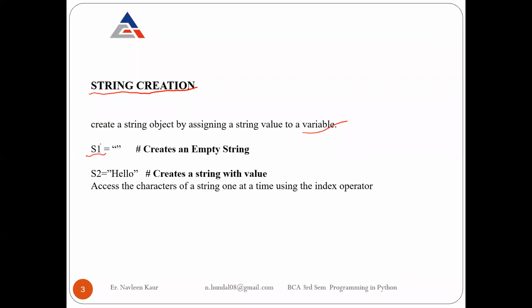Suppose s1, because we are creating strings, is your variable that is going to store a string object, right? And if to s1 I give nothing in it, it means I am going to create an empty string, a string with quotes only and nothing in between. It means this s1 will become an empty string.